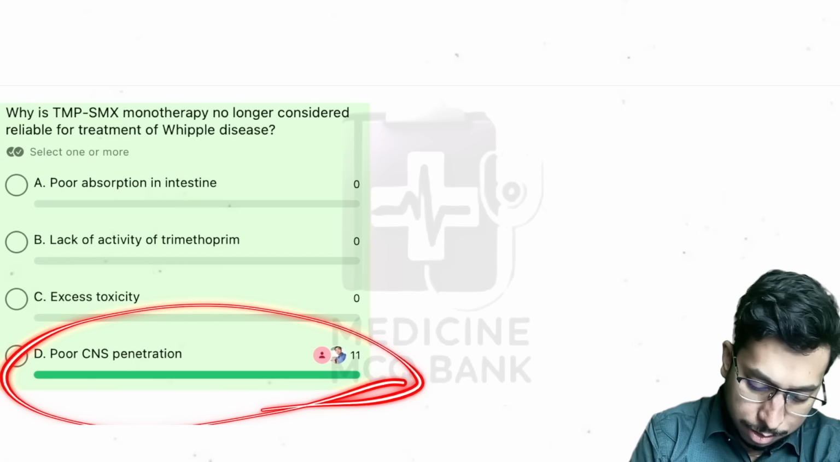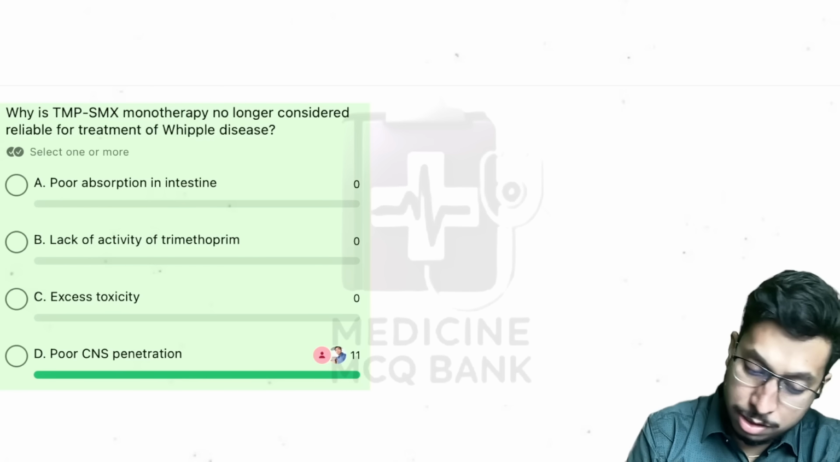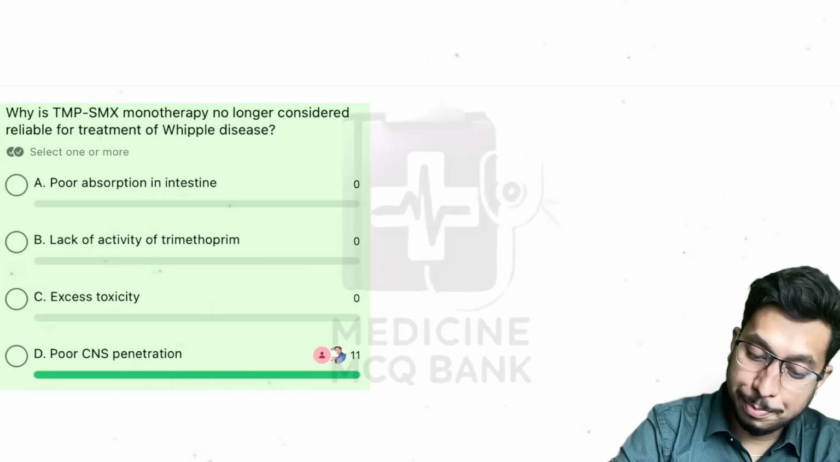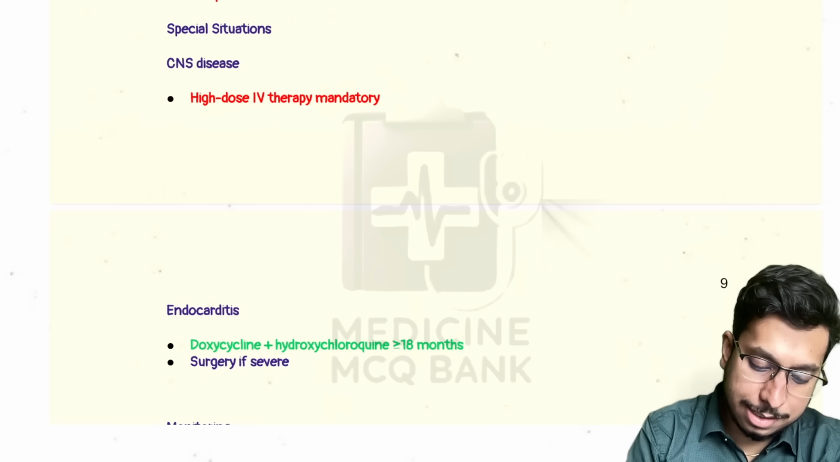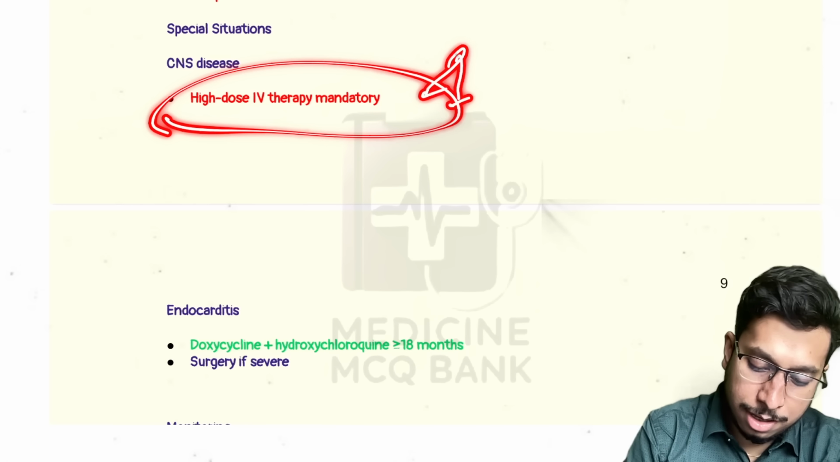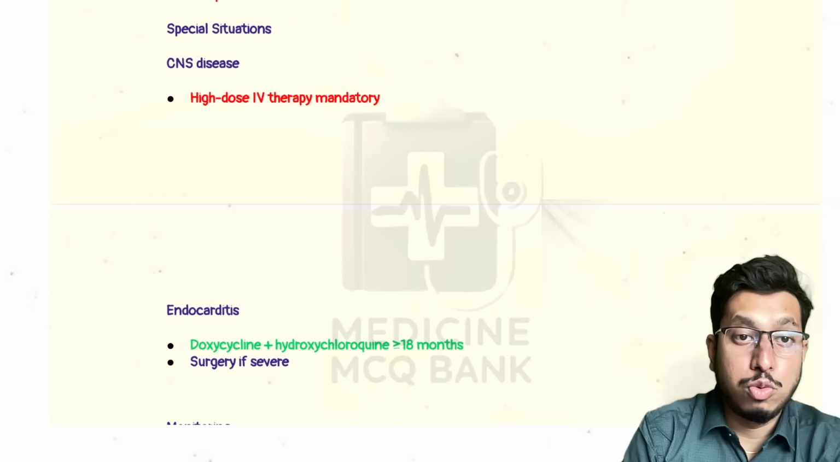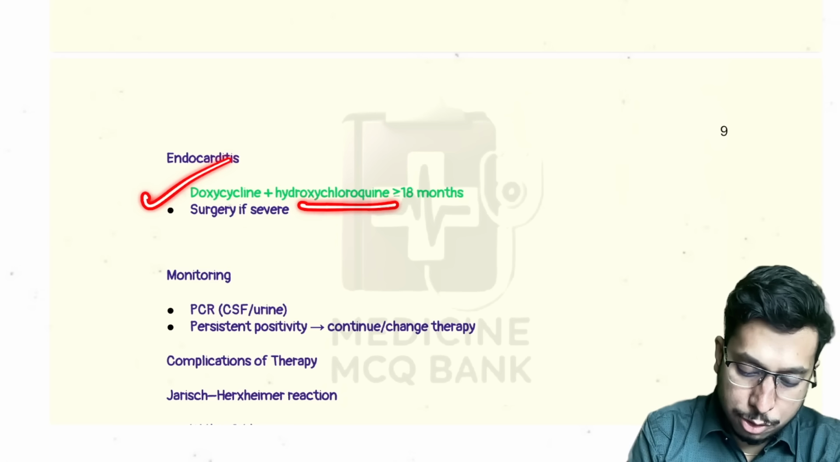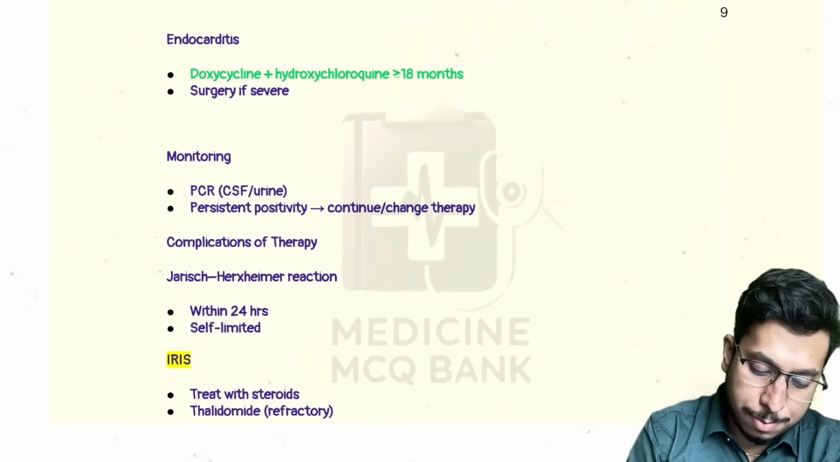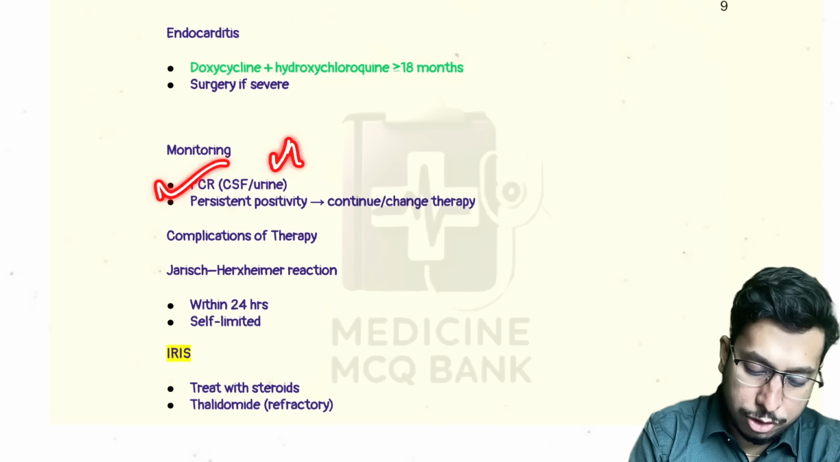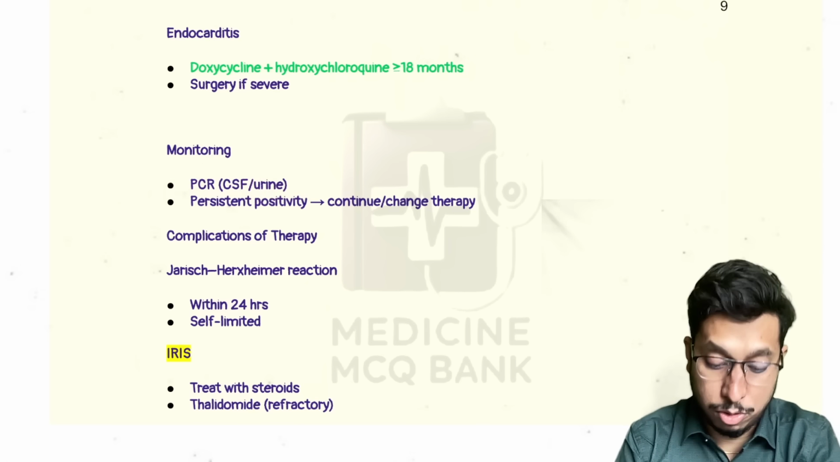All of you had marked wrong here in this part of the question. Now, special situation: remember, in CNS disease, high dose IV therapy is mandatory. That is why ruling out CNS disease is mandatory in such cases. In endocarditis, it is doxycycline plus hydroxychloroquine for more than 18 months, and surgery if severe disease. Monitoring is by PCR, either CSF or urine. Urine is the newer tool that is ongoing.